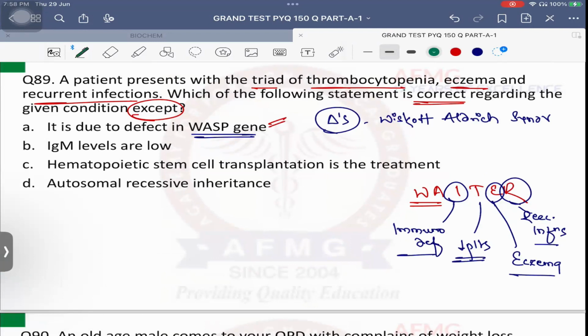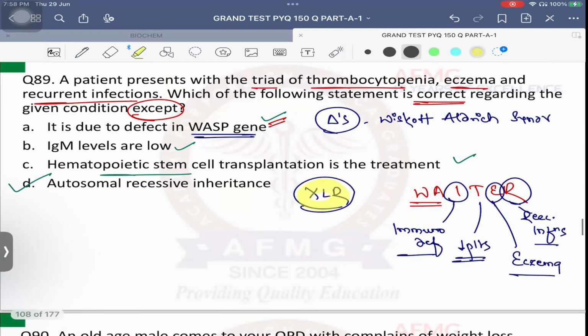Please remember. IgM levels will be low. That's true, because the patient is immunocompromised. Next, hematopoietic stem cell transplantation is the treatment. True. Autosomal recessive pattern of inheritance? No. It is X-linked recessive pattern of inheritance. Therefore, it is only seen in males. Females are just carriers for this disease.